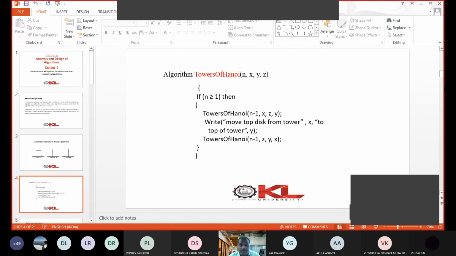So the algorithm for this is the algorithm TowersOfHanoi. We are passing 4 parameters: n, which specifies the number of disks, and x, y, z, which represent the towers: tower x, tower y, tower z. Here we are using only 3 statements. If n is greater than 1, whenever the number of disks is more than 1, you have to apply these 3 steps. Only 3 steps are there, remember.